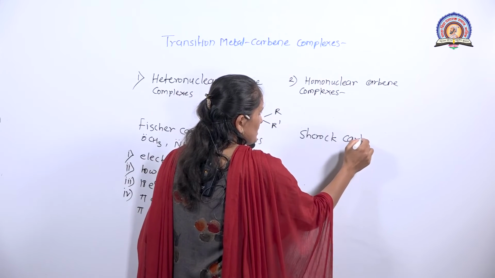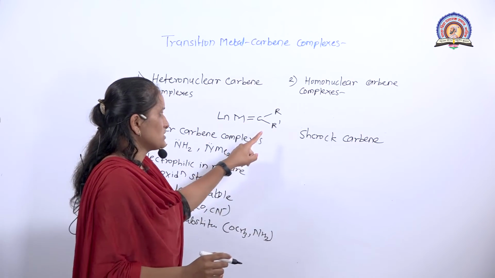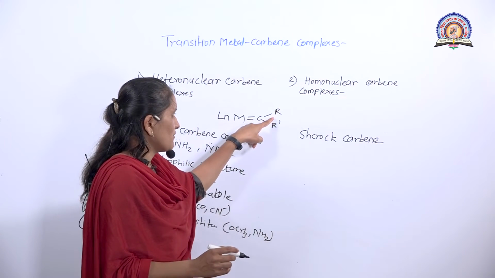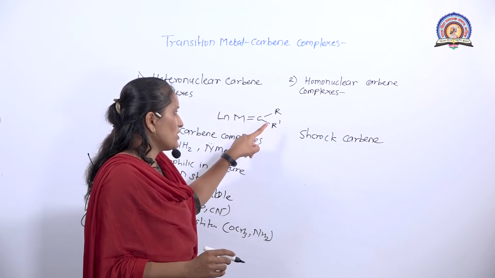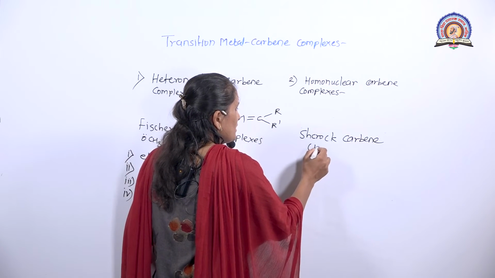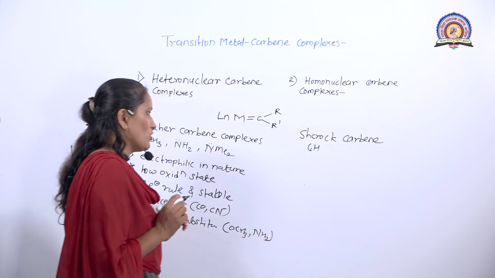It is also called Schrock carbon complexes or homonuclear carbon complexes. Why homonuclear? Because here no heteroatom is present. Only carbon and hydrogen groups are present as substituents on carbon. Therefore, it is called a homonuclear carbon complex.